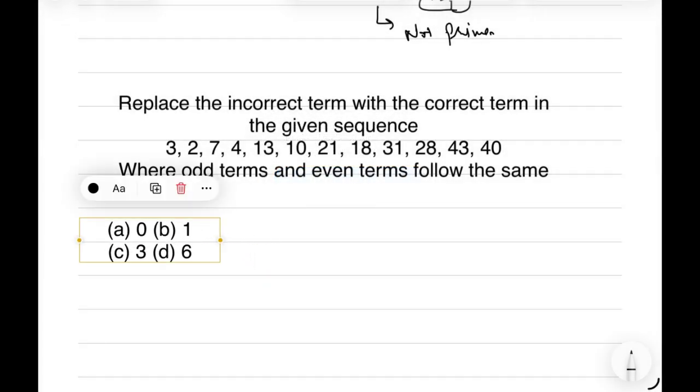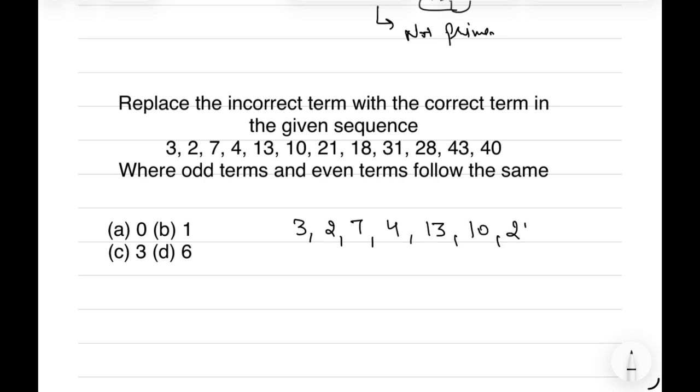We are given a sequence and we have to find out what is the incorrect term and what will be the correct term in place of the incorrect one. In the question itself we have given a hint. The hint is that odd terms and even terms follow the same pattern.